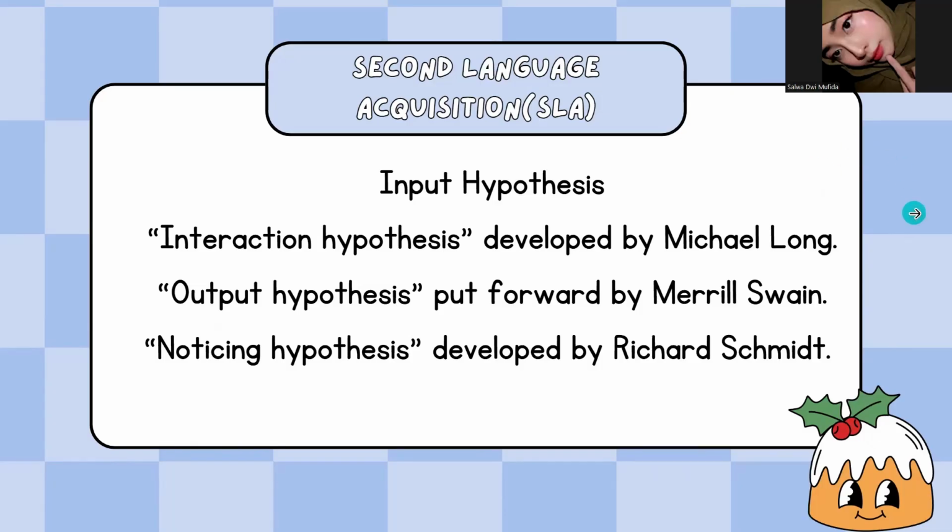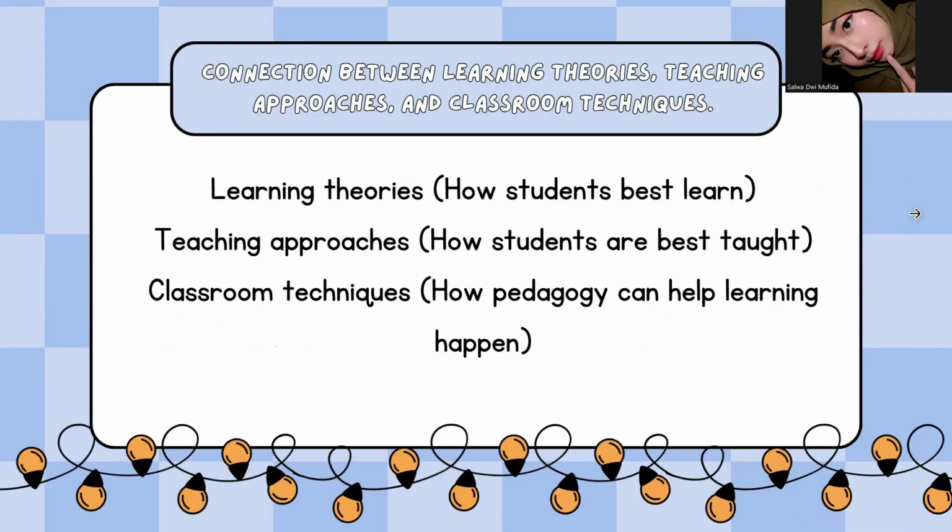Okay, the next slide is connection between learning theories, teaching approaches, and classroom techniques. Okay, this slide explains the relationships and interrelationships between three key components in education. First is learning theories, focus how students best learn.